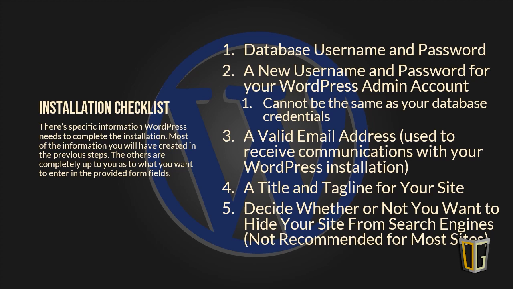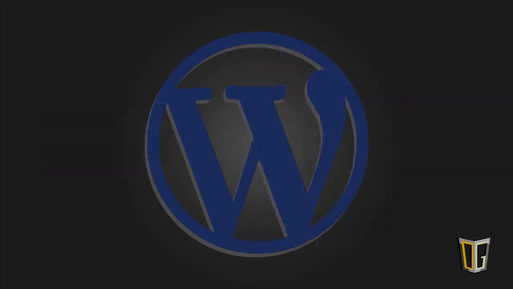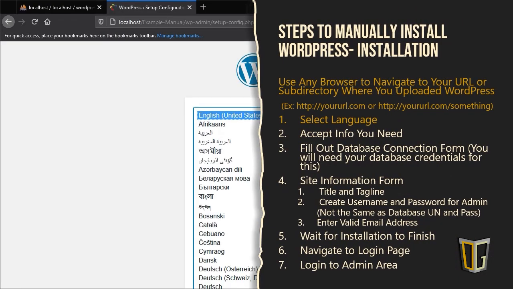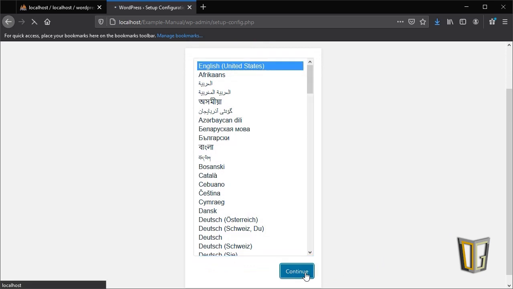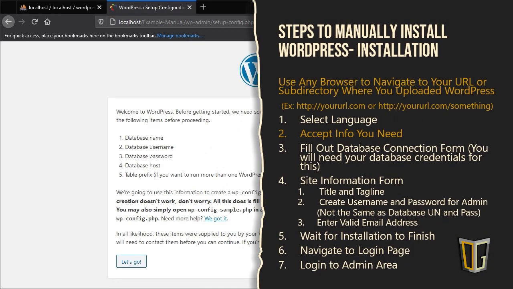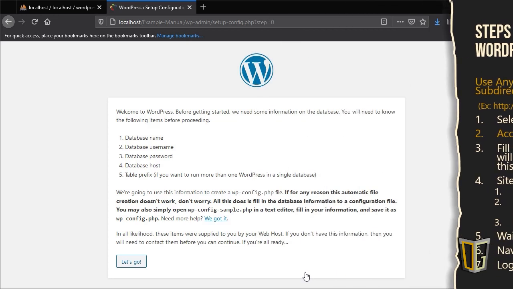Be sure to have your database name ready, as well as the username and password you created to access that database. You won't get far without it. The first step you'll have to do is select your language. The next page you'll be sent to will ask you to accept the info you need by clicking Let's Go.